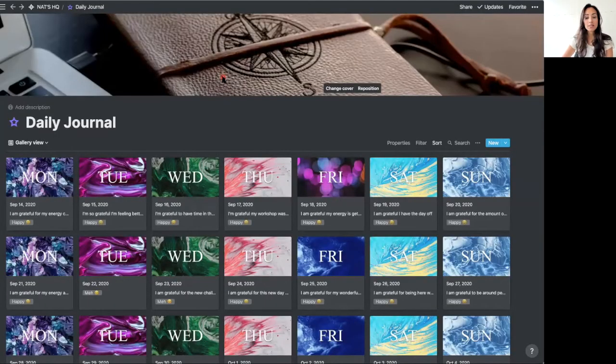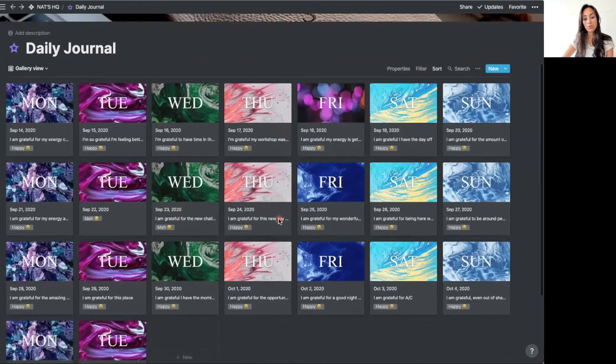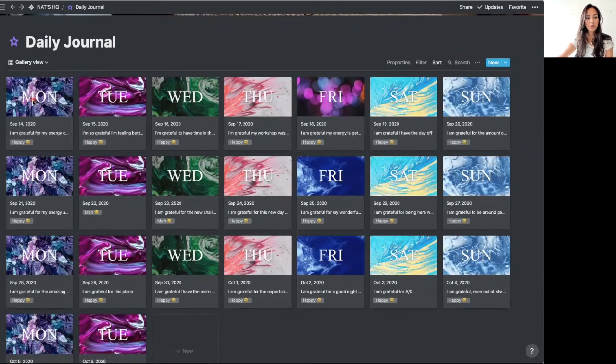Okay, so this is a page inside of Notion. I created a database and it's displayed as a gallery view. You can display it however you want, but I chose this specific view because I wanted to have the covers with the days of the week, so I can see it at a glance as the weeks went by.